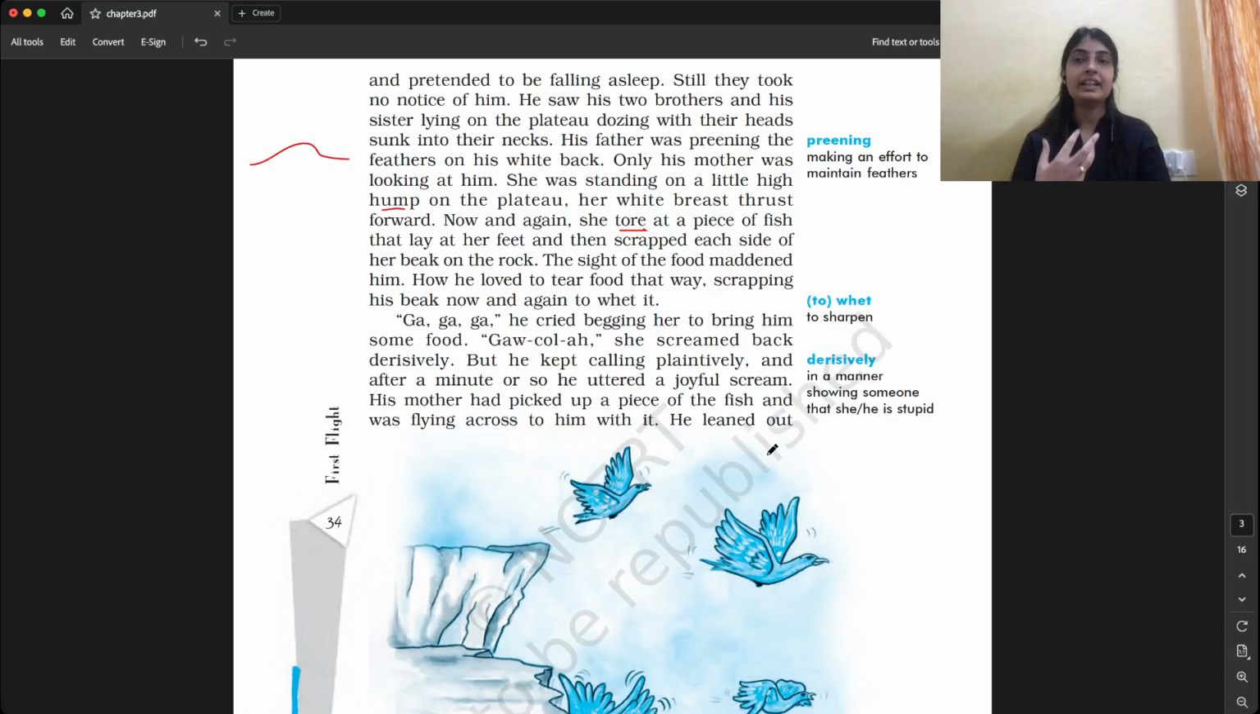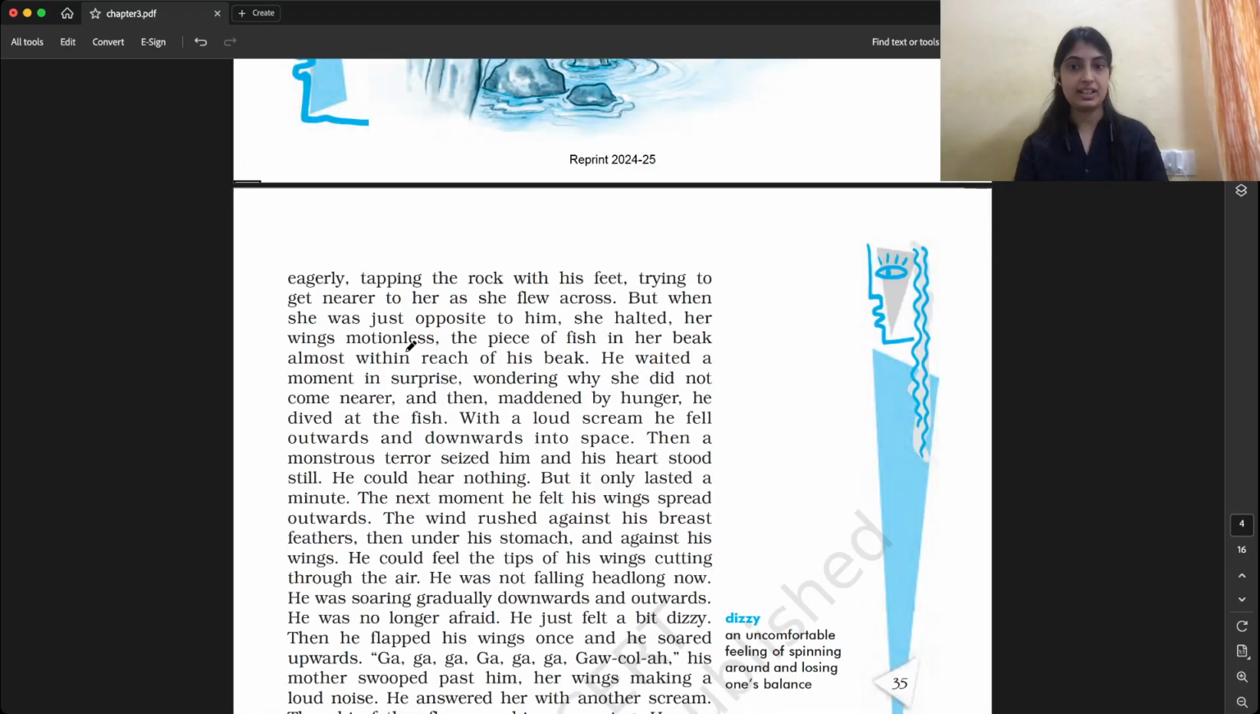He was so happy that he would finally get food, trying to get nearer to her as she flew across. So he was trying to come near her. But when she was opposite to him, she halted, her wings motionless.